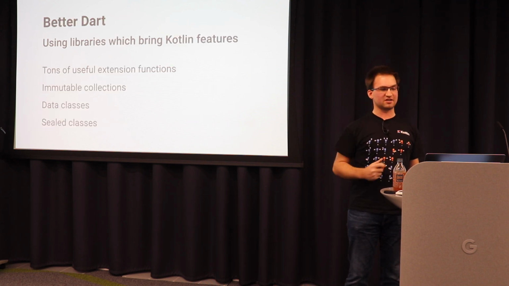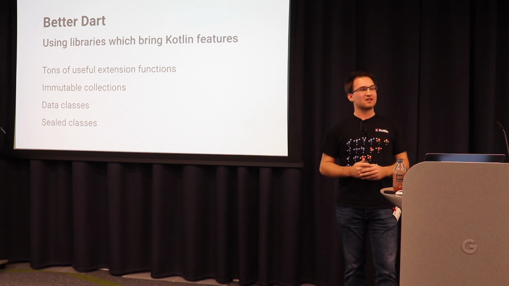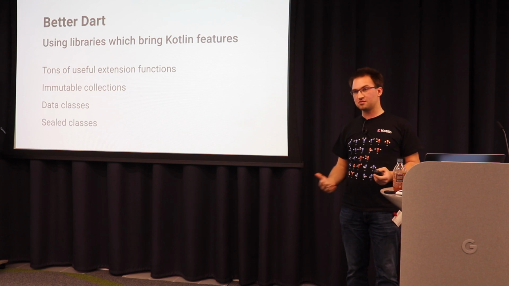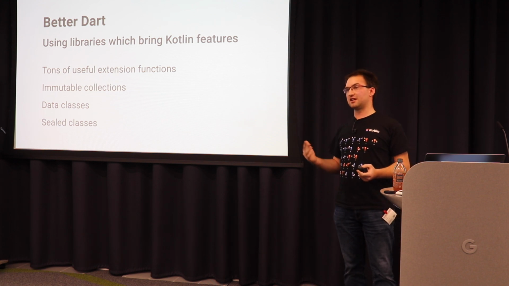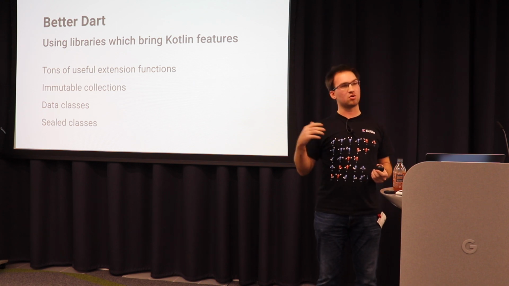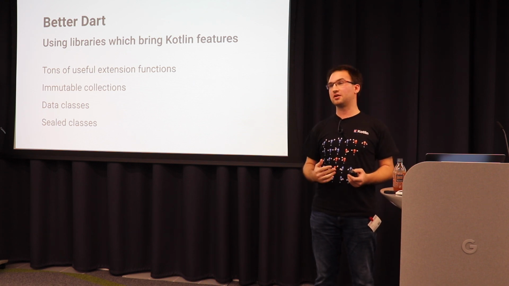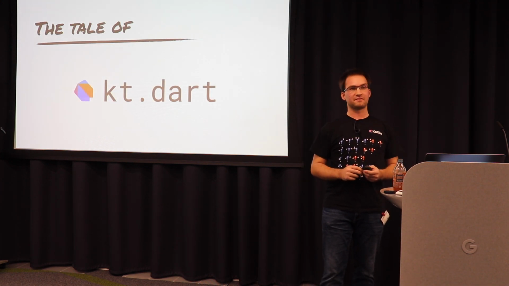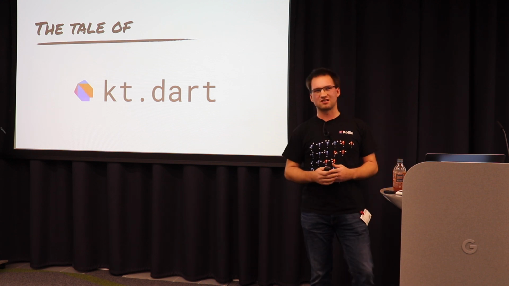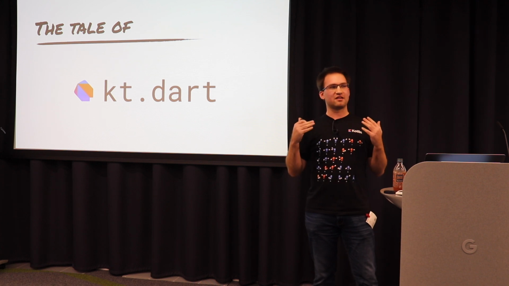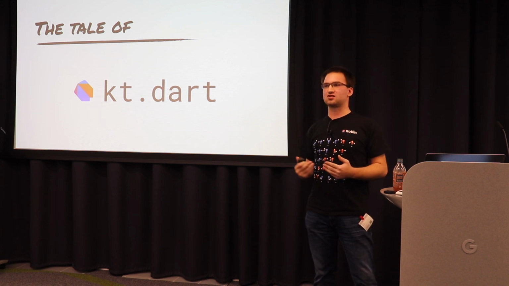Yeah, here's another slide about that. I first want to start with how I ported the extension functions which exist in Kotlin to the Dart ecosystem, then how I created immutable extensions, and then how data classes and value classes currently work in Dart. I first want to tell you the tale of kt.dart. kt.dart started one and a half years ago, and I was super sick of not being able to have these cool extension functions.